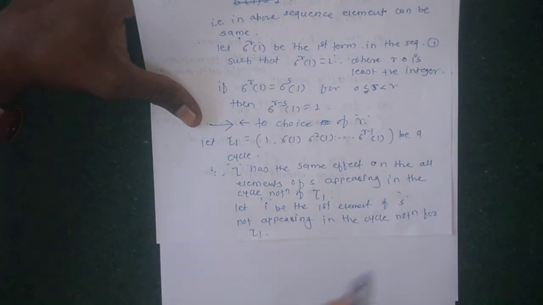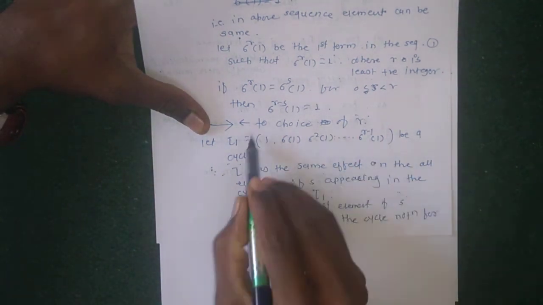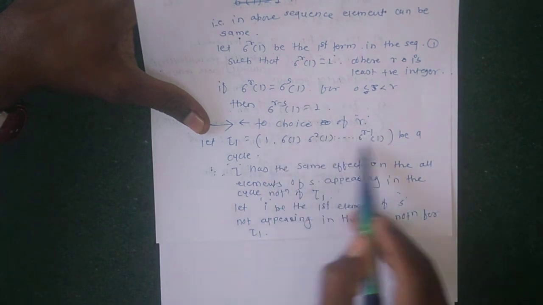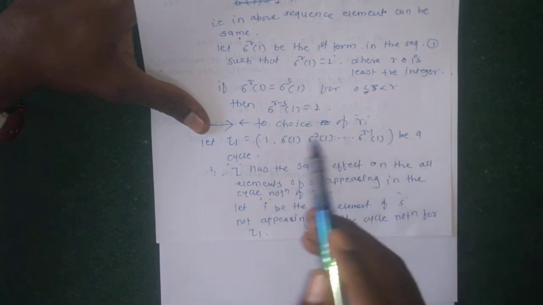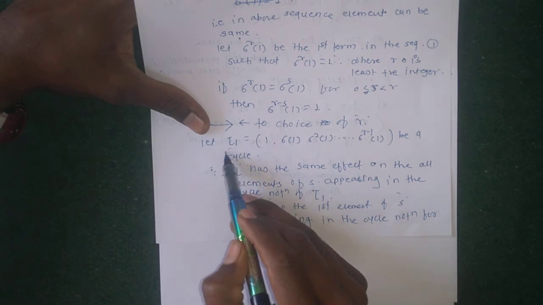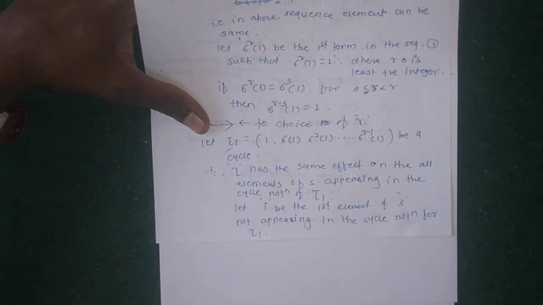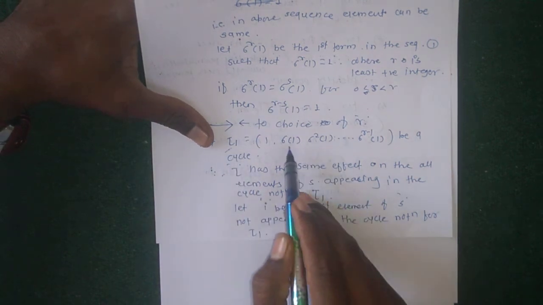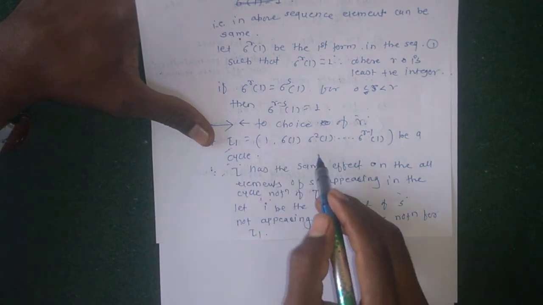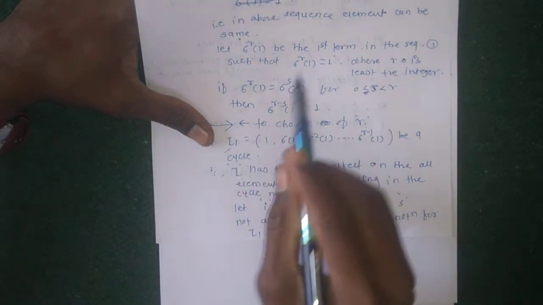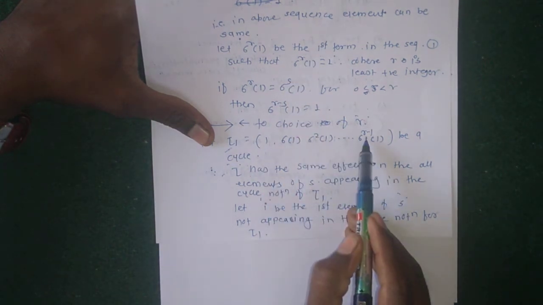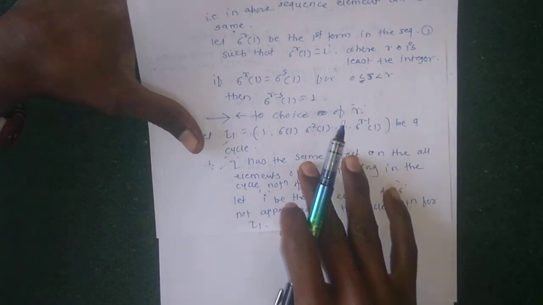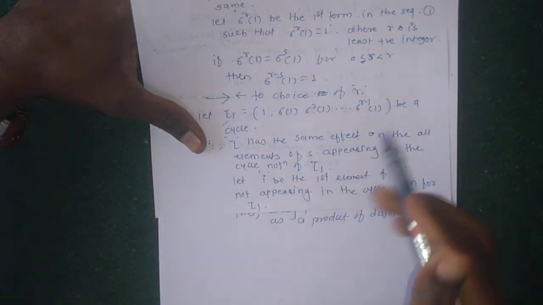If this cycle contains all symbols 1 to n, then this is a single cycle. But if this cycle does not contain all symbols 1 to n, then the above process is repeated.